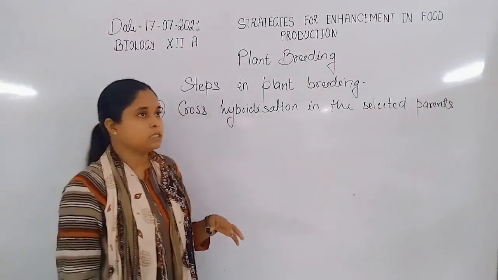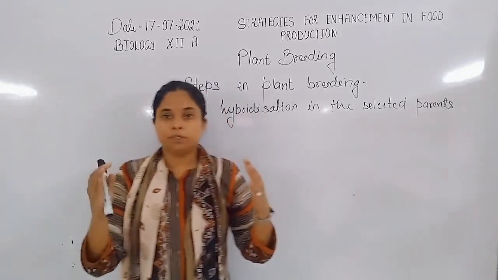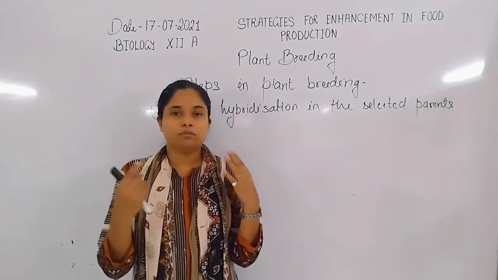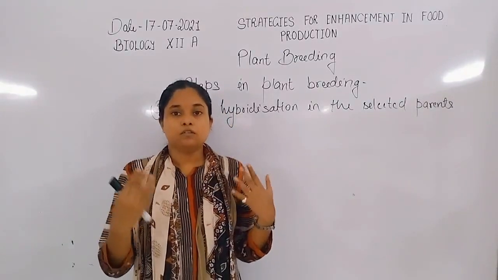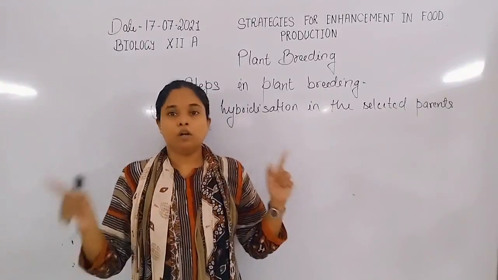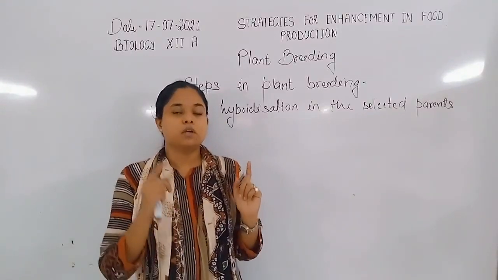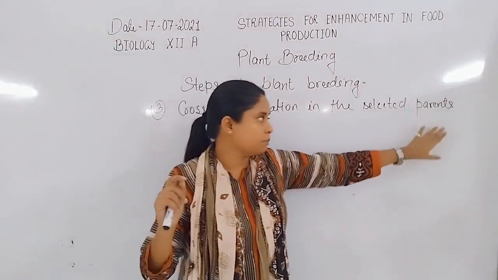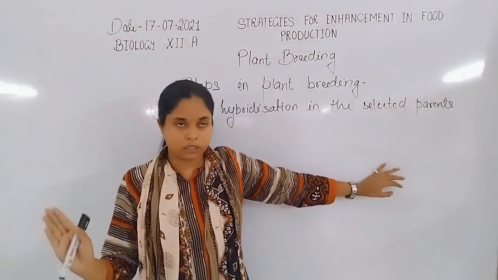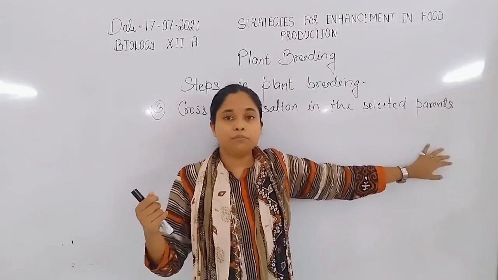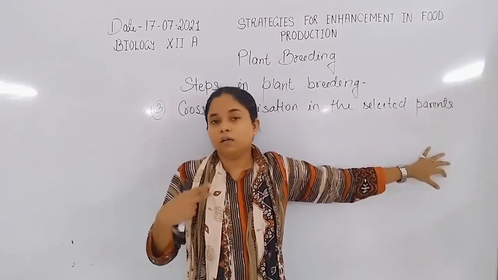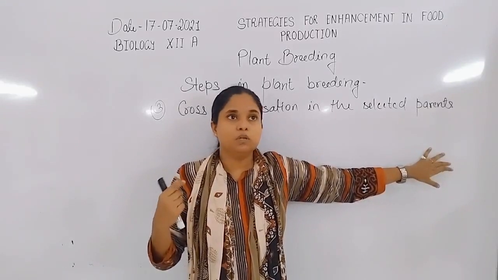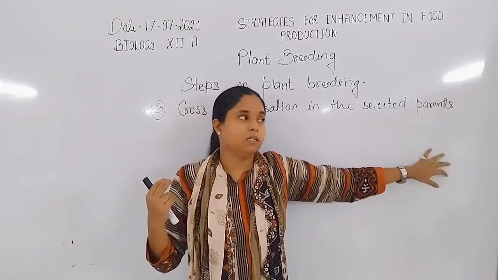So for this purpose, we need to cross between two plants with different characteristics, because a plant generally does not have all the characteristics. So for making a plant with all characteristics, we need to fuse parents with two different characteristics. For example, a parent who can live in stress condition, and a second that can produce vitamin A, nutritive value, in their food.